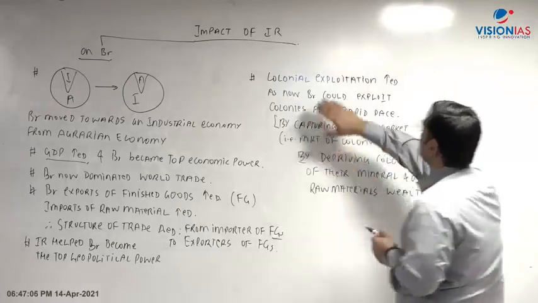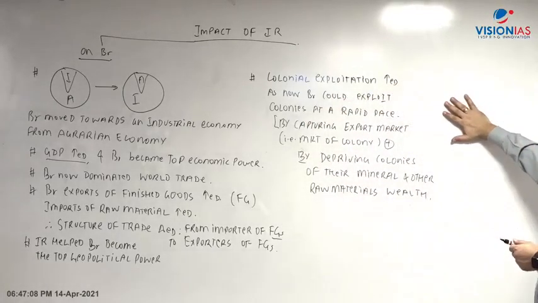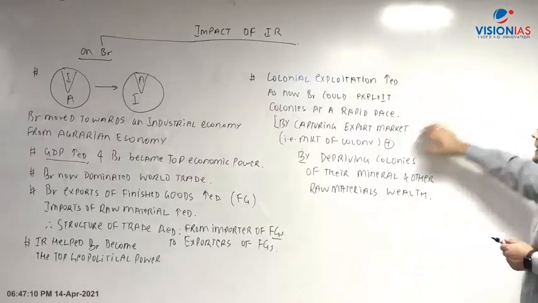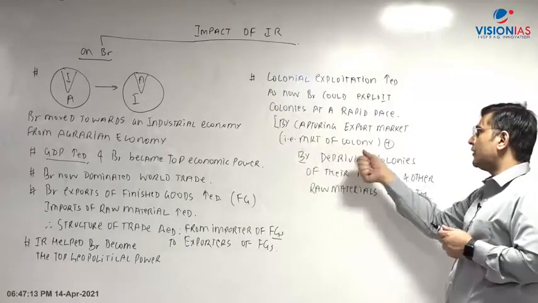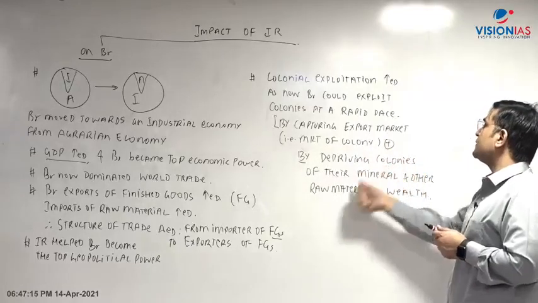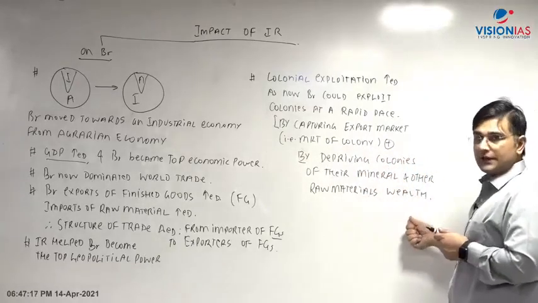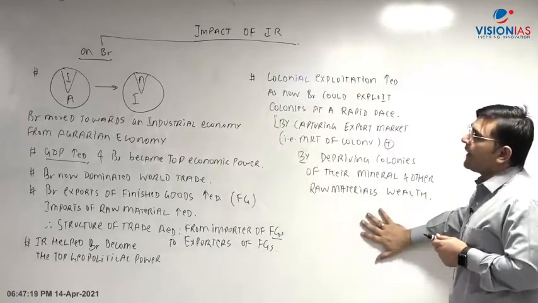Right? So colonial exploitation increased as now the British could exploit colonies at a rapid pace by capturing the export market, that is market of the colony, plus by depriving the colonies of their mineral and other raw materials wealth. Right? So therefore this is the impact on Britain.